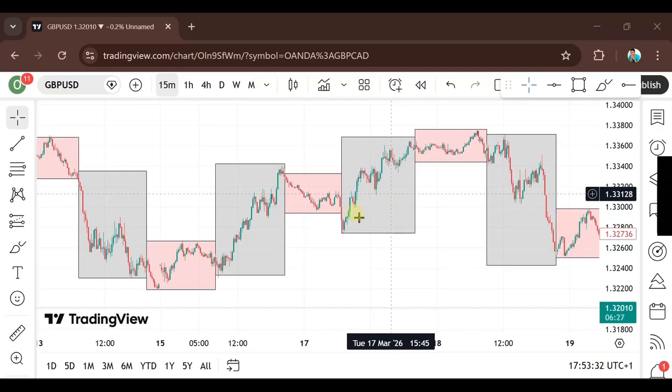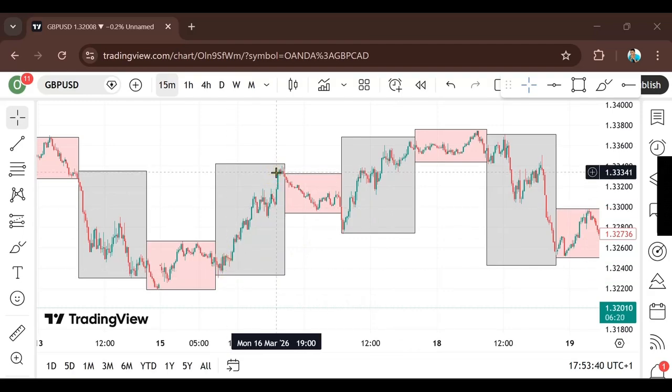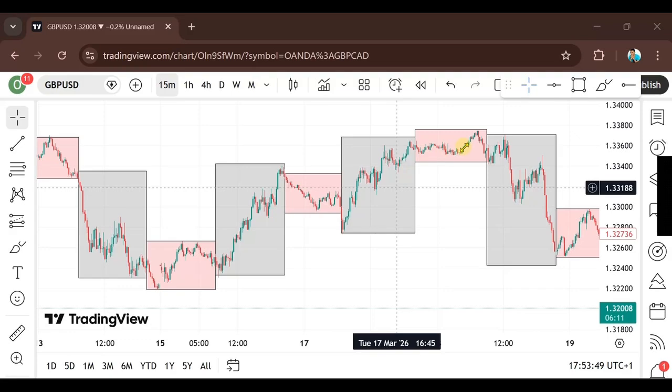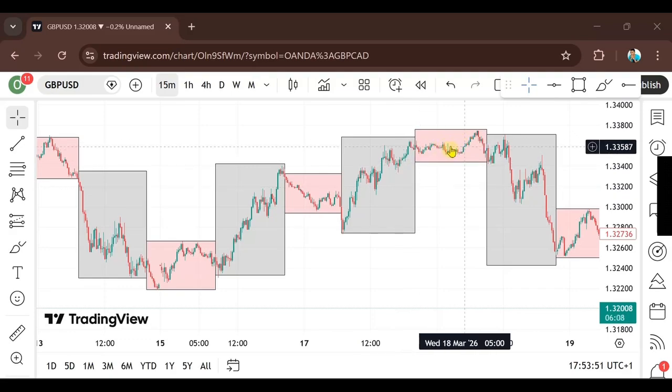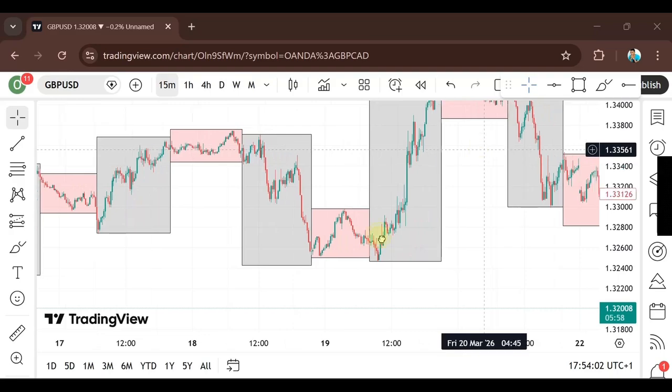Pay attention to the movement here. You notice that in the London and New York session areas, the market chooses one direction and just moves. But during the Asian session, the market was just consolidating, going sideways. As you can see here also, the market was consolidating, going sideways. All right, you can go to your Forex chart and check these things out.